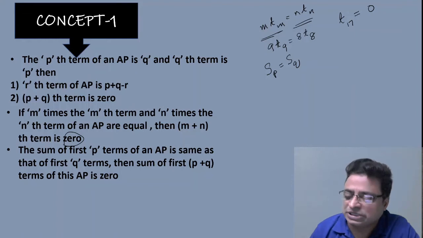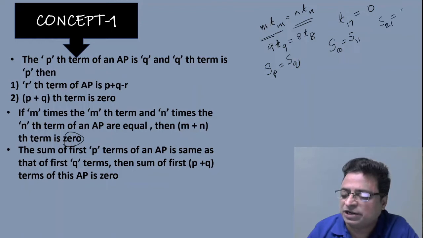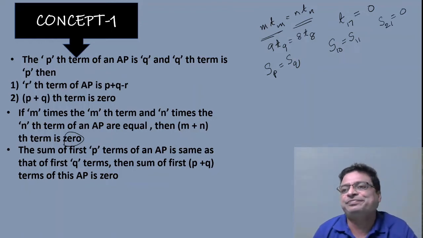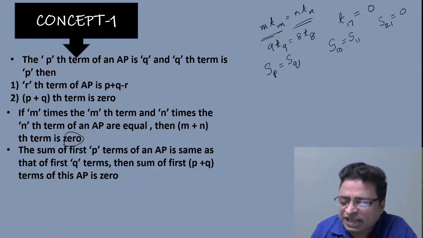The answer would be 0. Suppose the sum of first 10 terms of an AP is equal to the sum of first 11 terms of an AP, then what would be the sum of first 21 terms? Then immediately you can write the answer as 0. So these are very elementary questions.